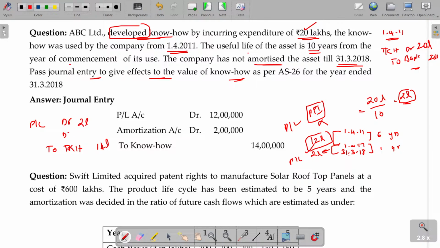Another one is also debited to the P&L account, 12 lakhs, but this 12 lakhs is named as prior period item. Show it separately. In your current P&L account, you have to debit only 2 lakhs. Another one is an error. I missed to debit in the previous year, so I am debiting that. That is called a P&L adjustment account item, not your current year's expenses. Here, this amortization is named as prior period item. In brackets, you can name this PPI, prior period items, as per AS number 5. Once you understand AS number 5, you will know this better. No need to worry about that.